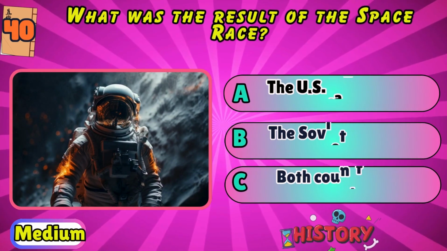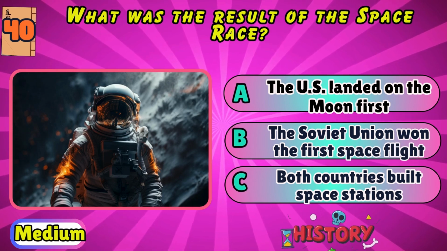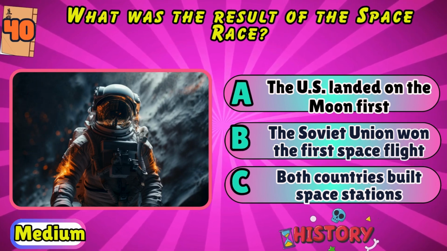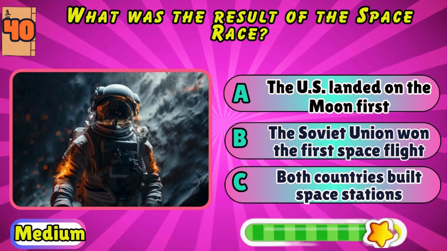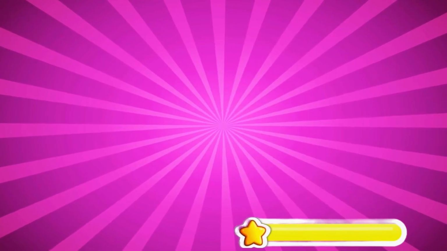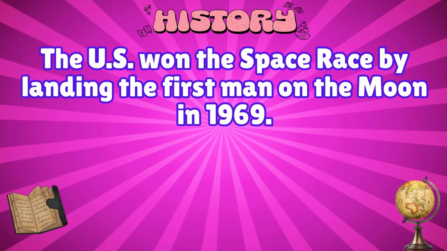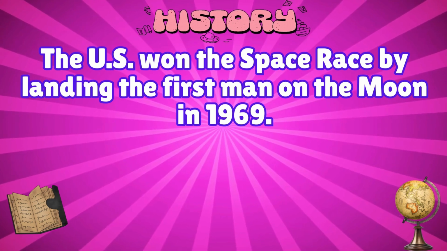What was the result of the space race? The U.S. landed on the moon first, the Soviet Union won the first space flight, or both countries built space stations. The U.S. landed on the moon first. The U.S. won the space race by landing the first man on the moon in 1969.